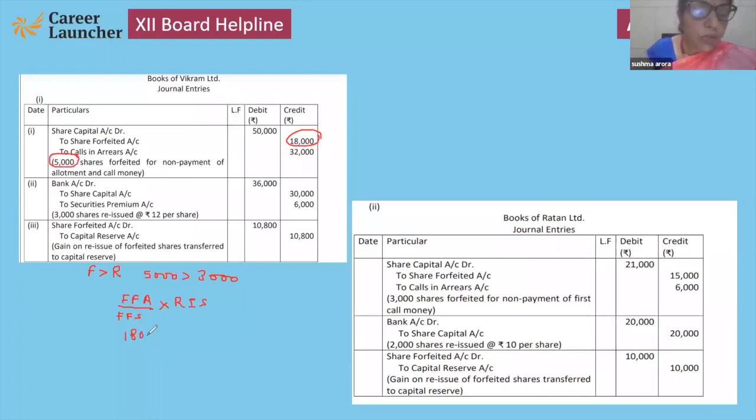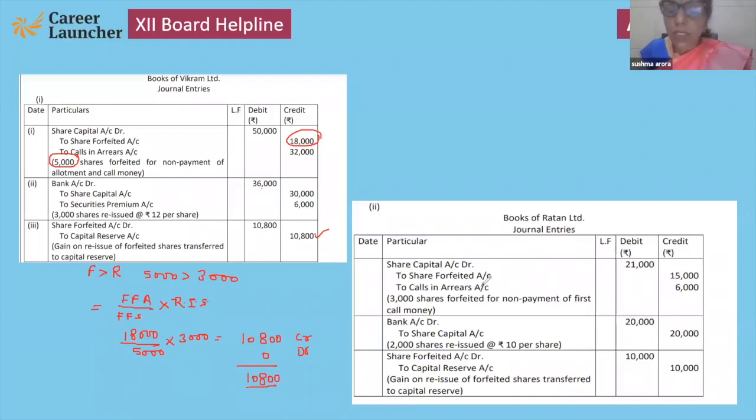Here I am going to show you. This is the easy way. And now reissue shares are 3,000 only. Okay. That will come 10,800 credit. Now see, there is no amount in debit. So 10,800 will be transferred. This 10,800. Clear, bacho? Yes, students, please let me know if you have any doubt, or whether you are getting the easy way or not. Please let me know. Do you think that this formula method is the easy way?